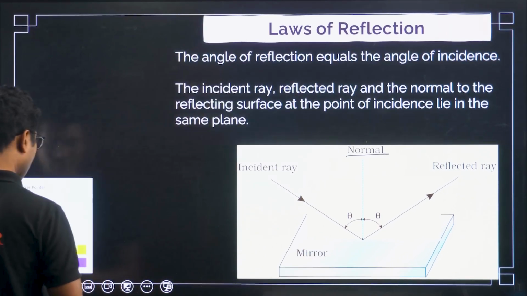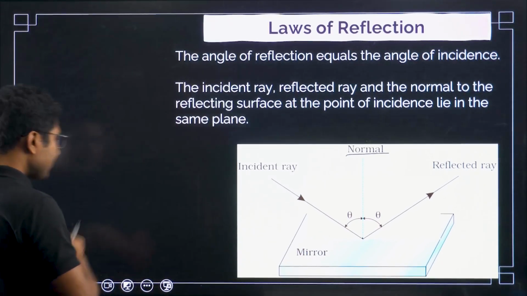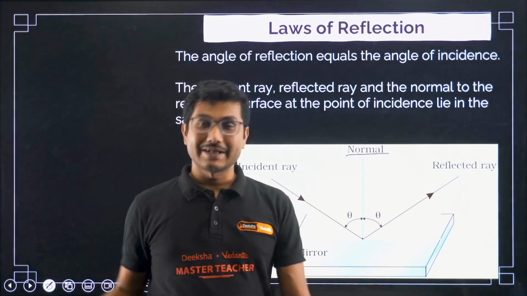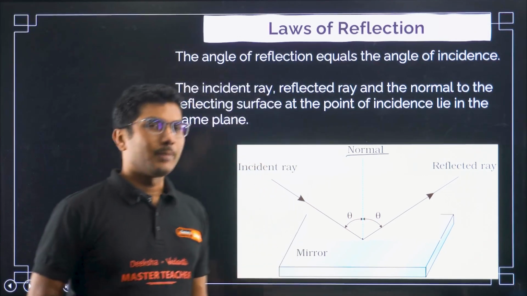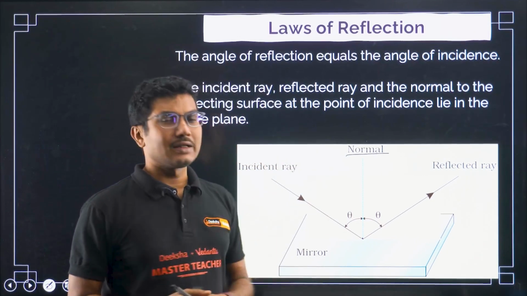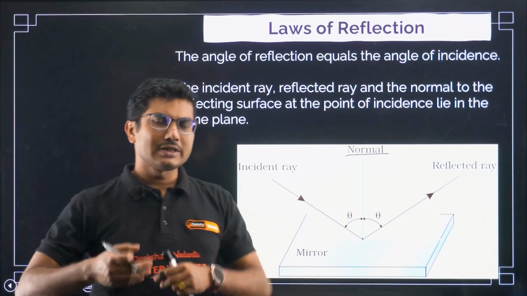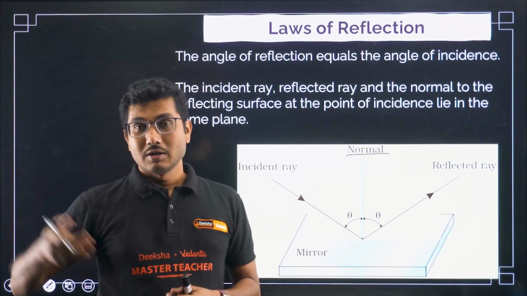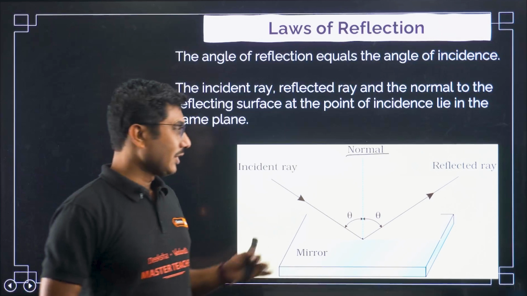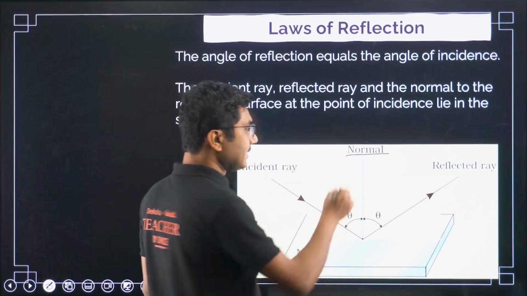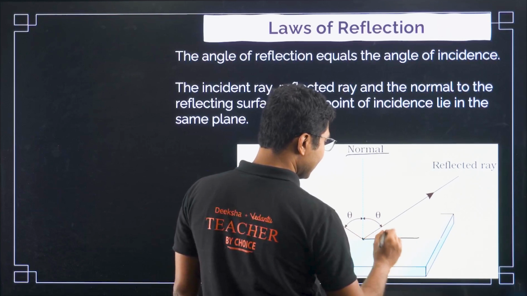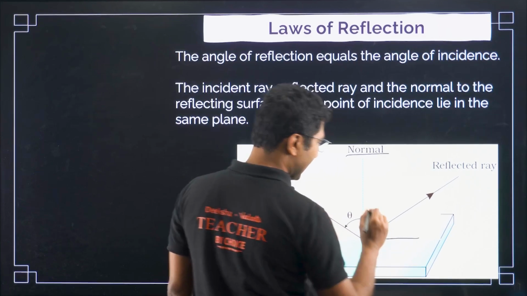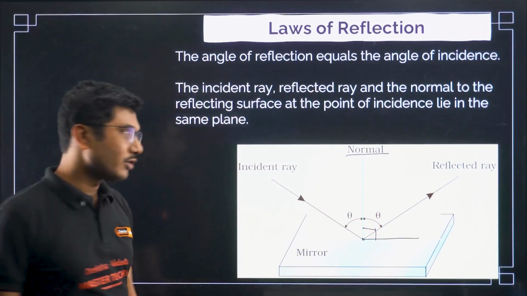A plane is a two-dimensional object, right? Whenever we say straight line, we also say normal to a straight line, but normal is a general term, whereas perpendicular is specific to a straight line. So normal means it is making an angle of 90 degrees. If you take a line along this, the angle would be 90 degrees. That is the meaning of normal.